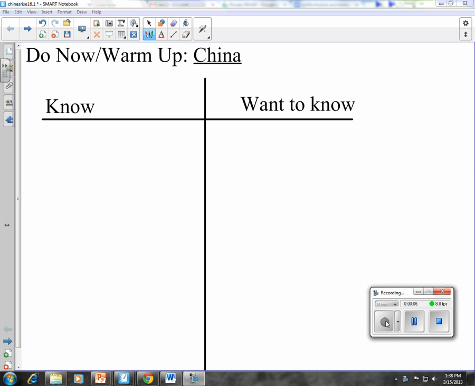Today we are going to be learning about China, and we are going to start with section 1 of chapter 16. Before we get into the section though, I want you to warm up by thinking about what you know and want to know about China. So take about 30 seconds. Maybe you want to discuss this with a partner. What do you already know about China? And what do you want to know about China?